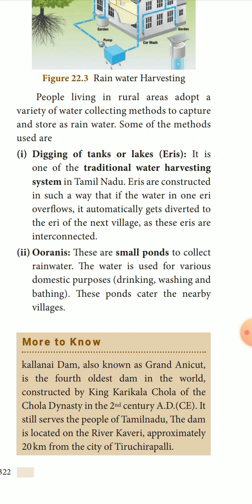Oranis. They are small ponds to collect the rainwater. The water is used for various domestic purposes: drinking, washing and bathing. These ponds cater to the nearby villages. So these are one more type of rainwater harvesting.